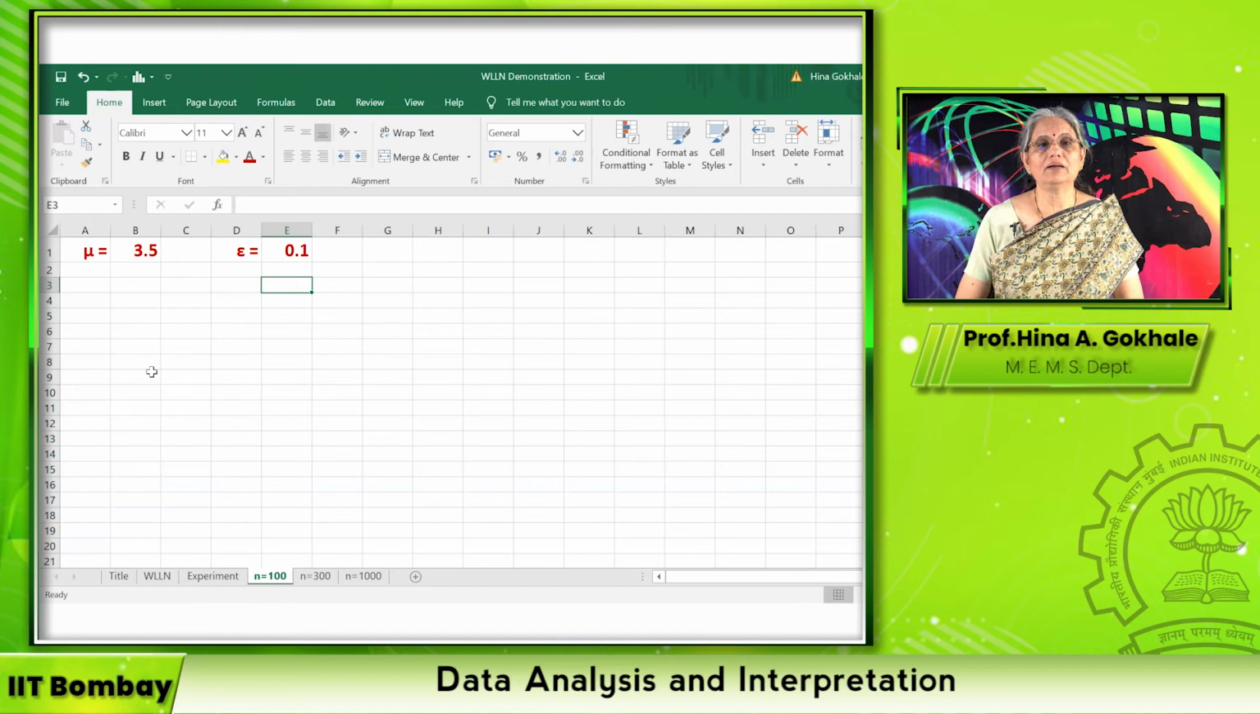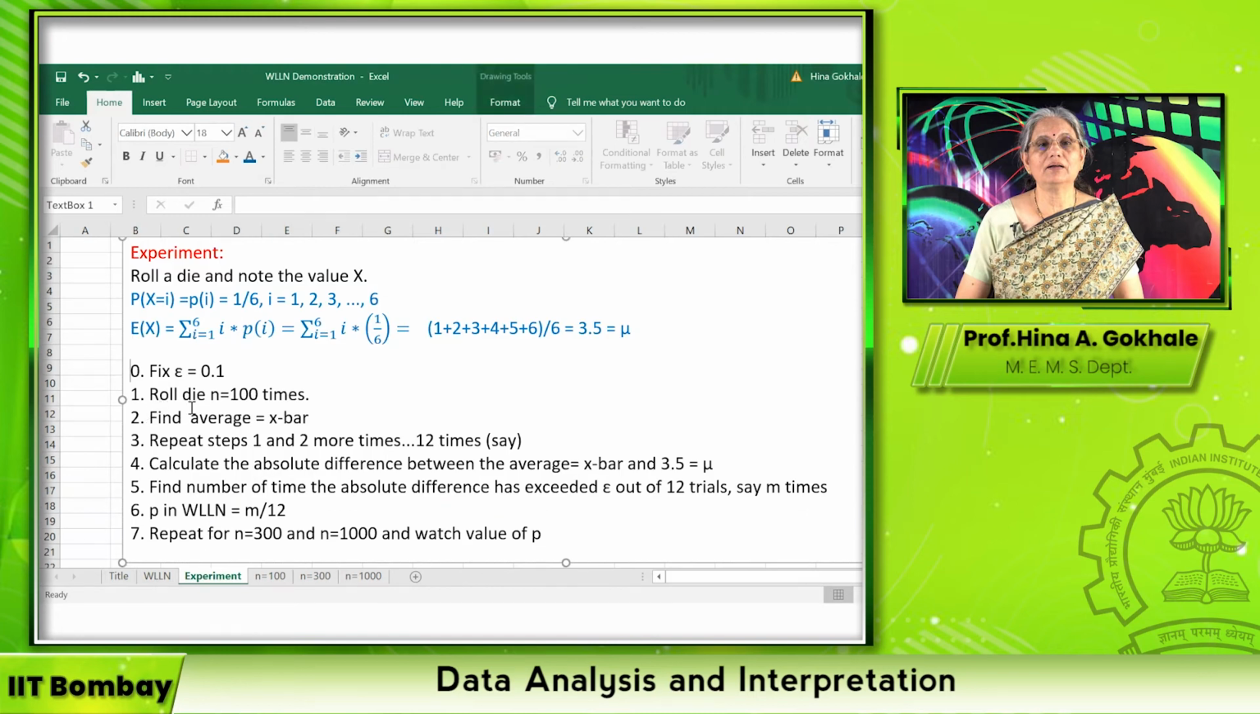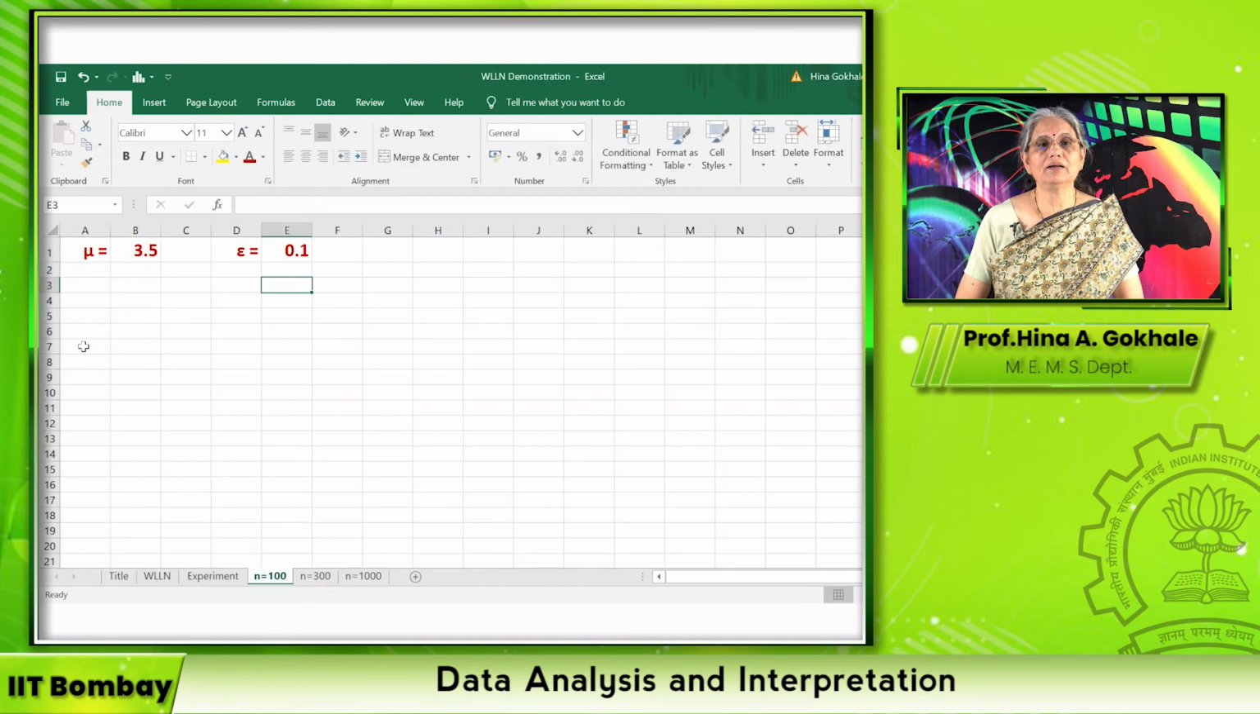Next, we have to roll a die n equal to 100 times. How do we do that in a spreadsheet? It's very easy. You say equal to, you pick a random number, so it is rand between 1 and 6. It picks any value between 1 and 6 randomly with equal probability, so the probability is 1 over 6. Here it has picked 3. I have to generate 100 such values.